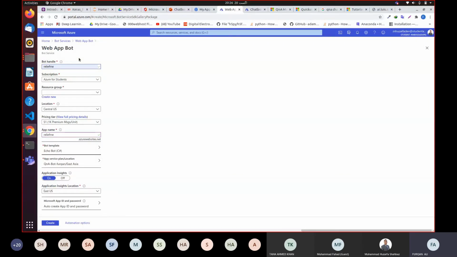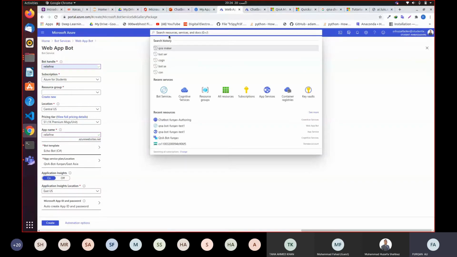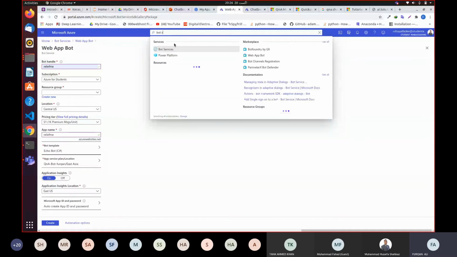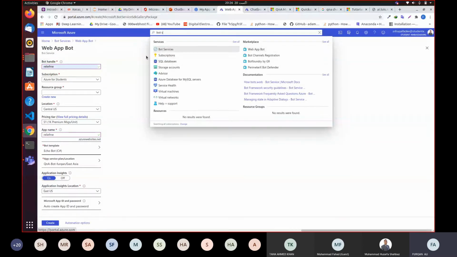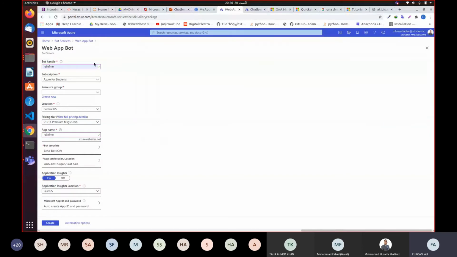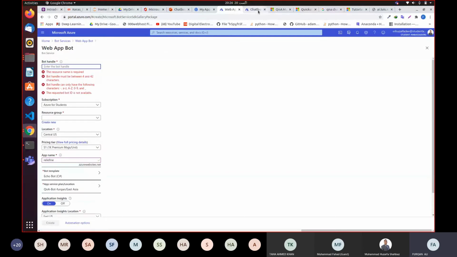You'll click bot services, and you will click web bot, and you will get this bot handler, and you can write over here. This is my resource name. The resource group name which I created was second chatbot, so I'm going to write second chatbot.